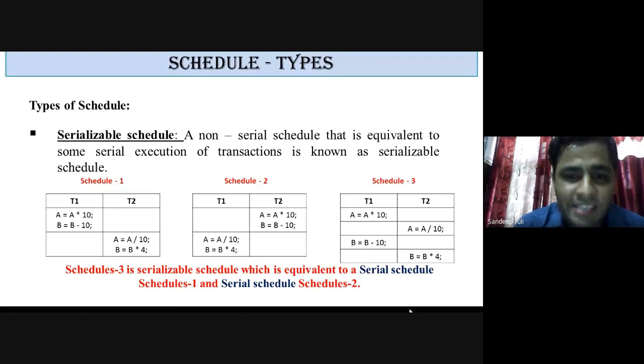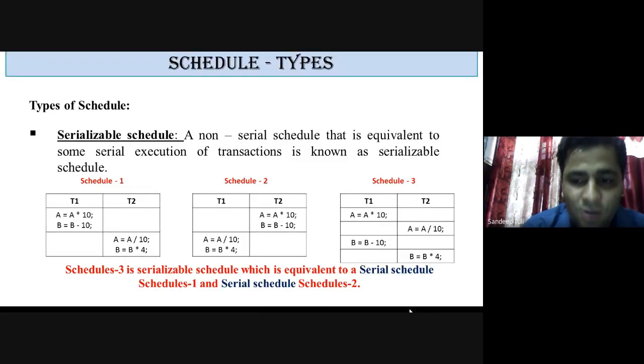Of these three schedules, only S3 is a serializable schedule, because we are able to convert it, or we are able to find its equivalent schedules S1 and S2 that are serial.